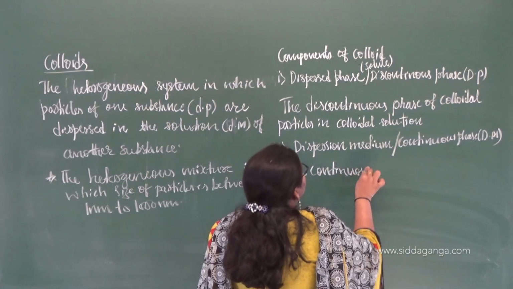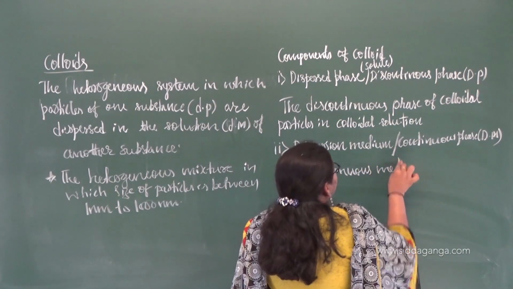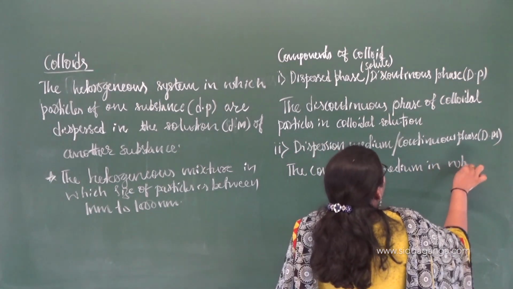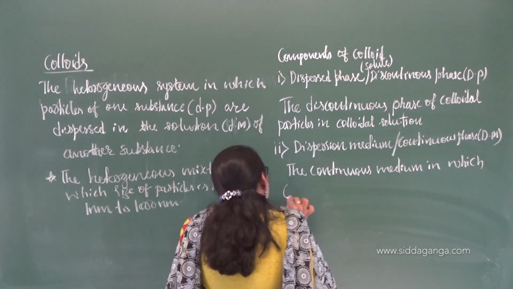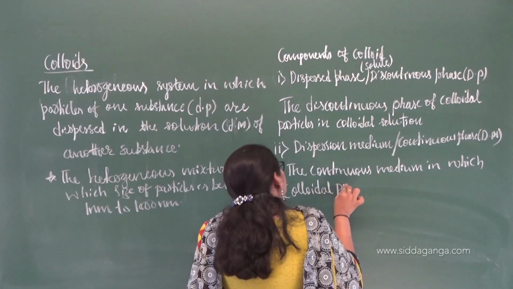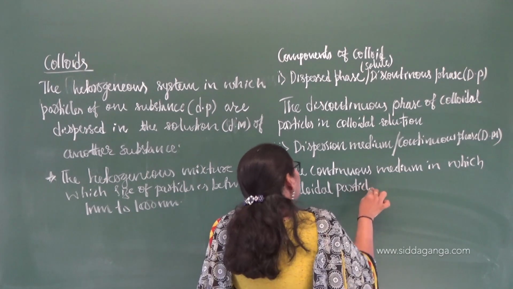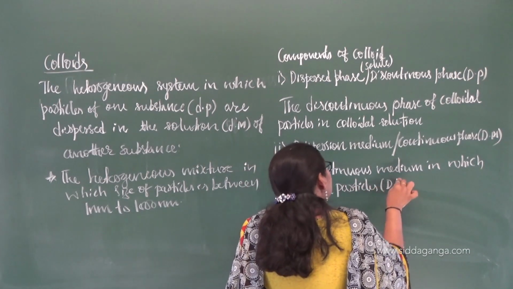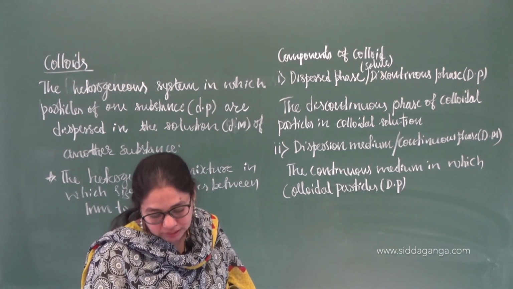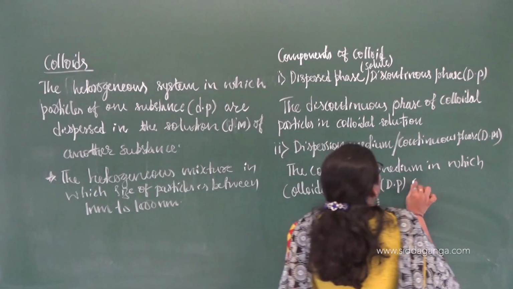In which colloidal particles, what are those colloidal particles? Yes, they are the dispersion phase. Colloidal particles are dispersed.